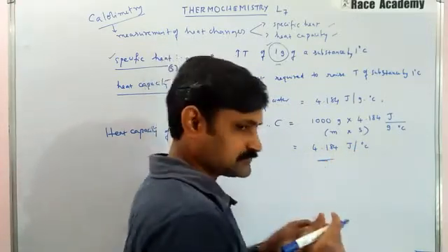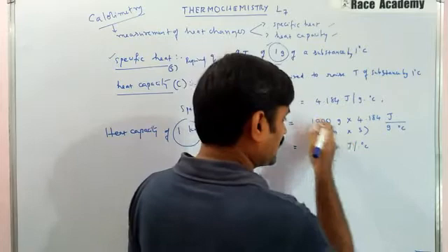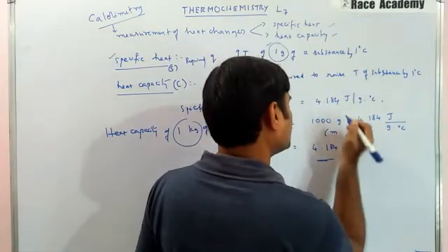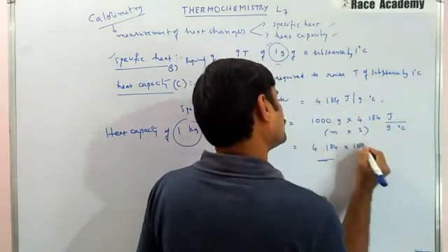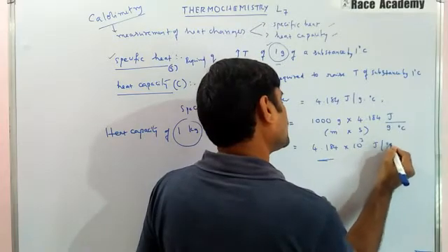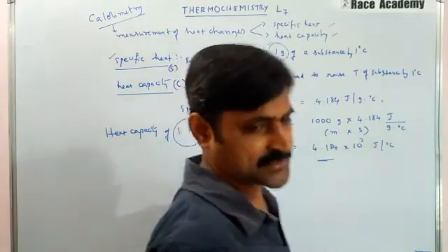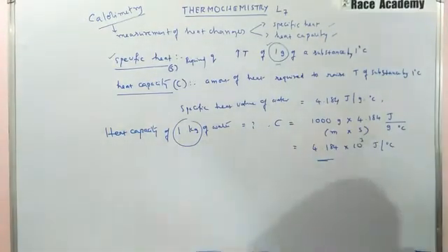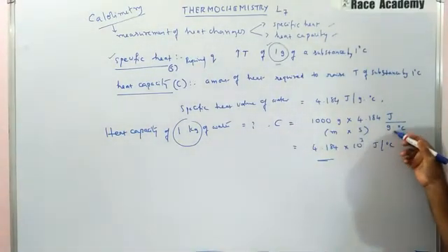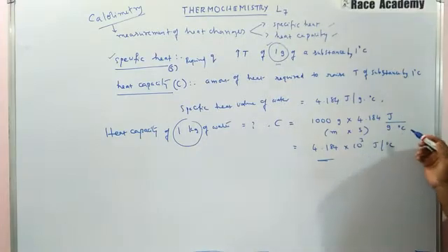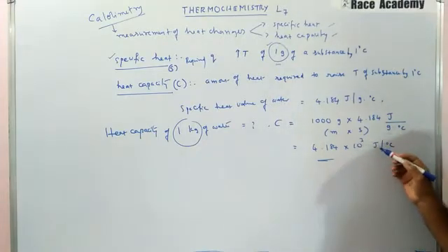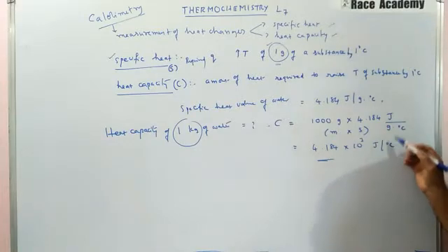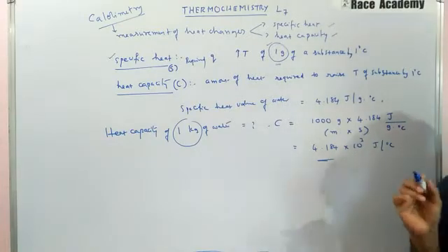So into 10 power 3, since 1000 is there, I will write into 10 power 3 joule per degree. As we all know, specific heat has units joule per gram degree and heat capacity has units joule per degree. These are the two things we have to notice.